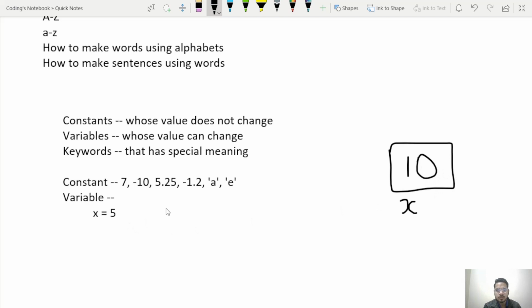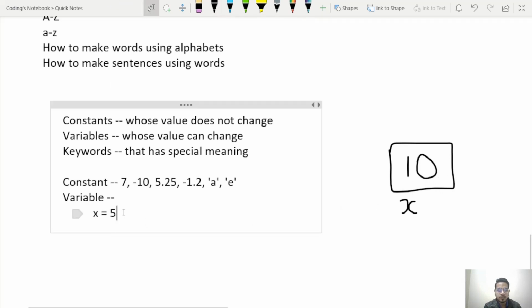Now what will be the value of x? X value will be 10 now. So do you see the difference between constant and variable? The constant value could not change, but here x is a variable, it is like a container. Whatever value I put inside that container will be the corresponding value of my x. So I can change the value of x.